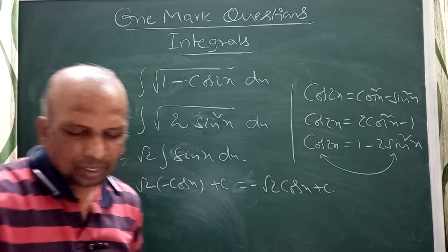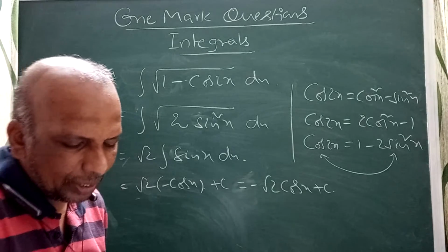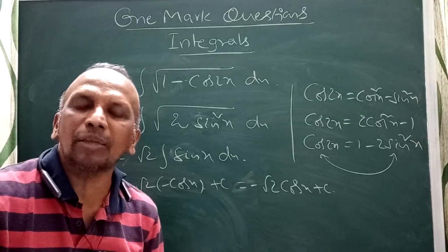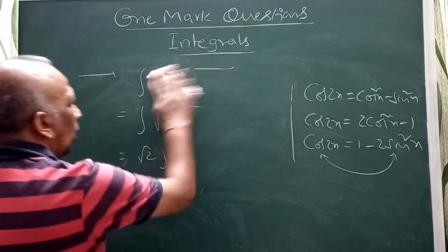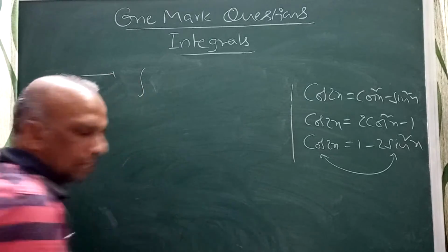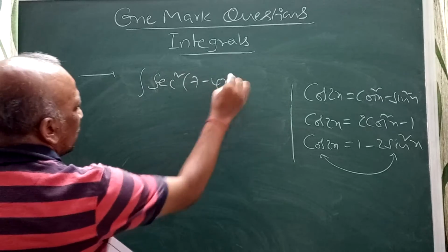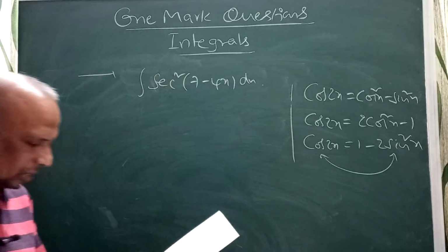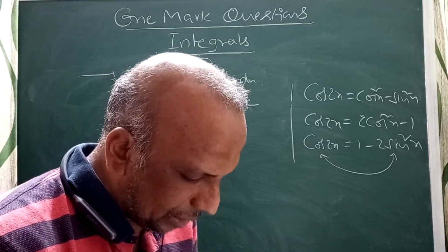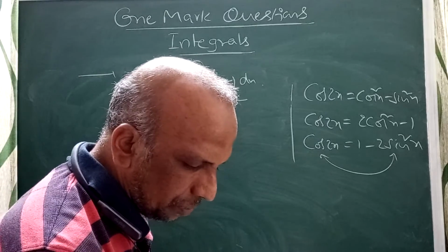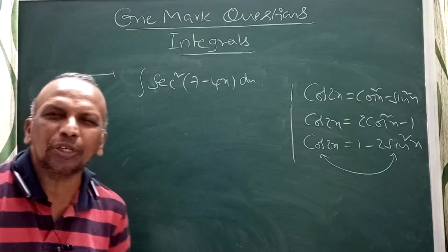Next, almost the last problem. See this one, they asked in the 2019 paper: integral secant square of 7 minus 4x dx. All trigonometric problems I am doing. This is a problem related to this type. Integral secant square of 7 minus 4x dx. I completed this, right?